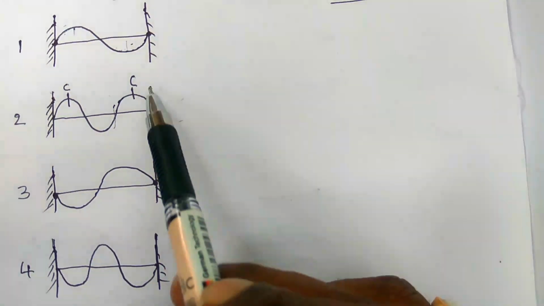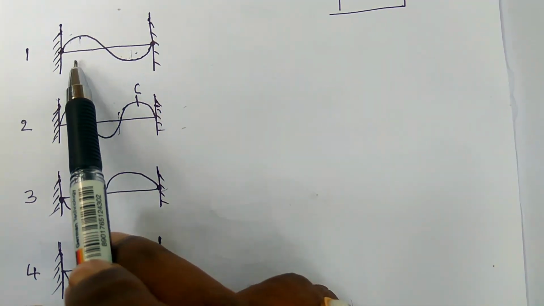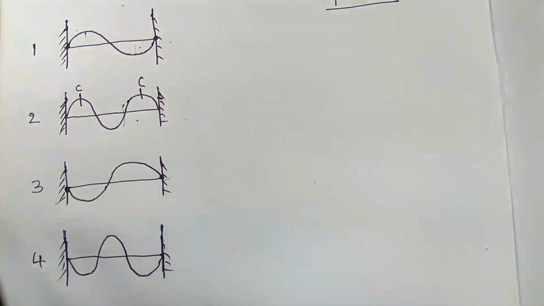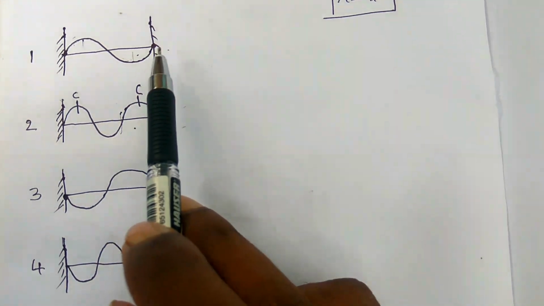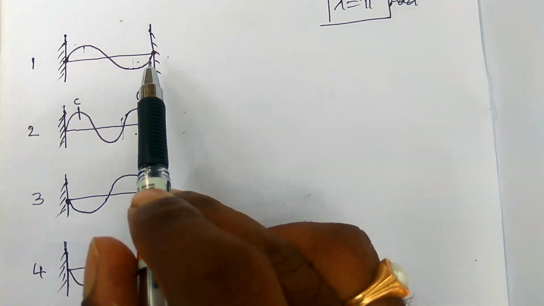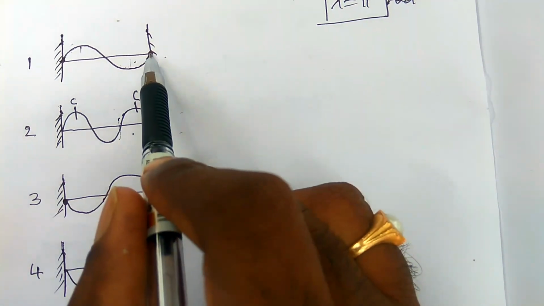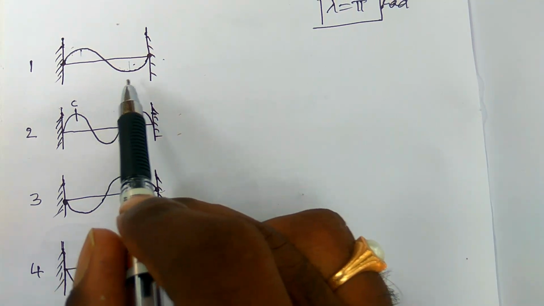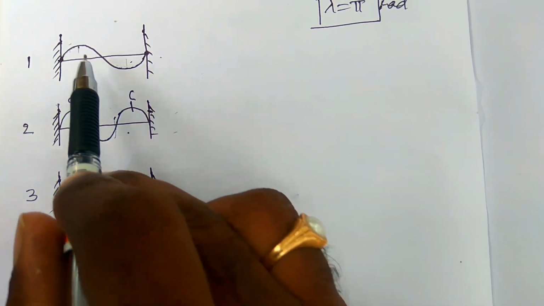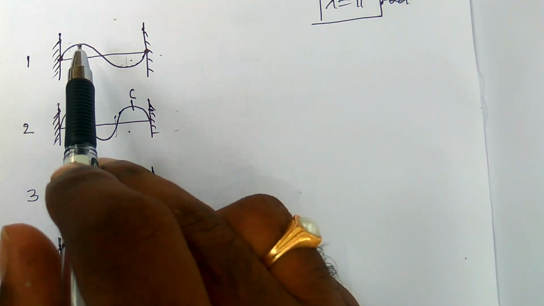Here I need to clarify some doubts that may have arisen in our minds. This is one of the waves and this is another type. These are all different types of waves. The length of the string is the same here. The wavelength of the string should be found from this point to this point. Generally we say the distance between any two crest points or any two trough points.